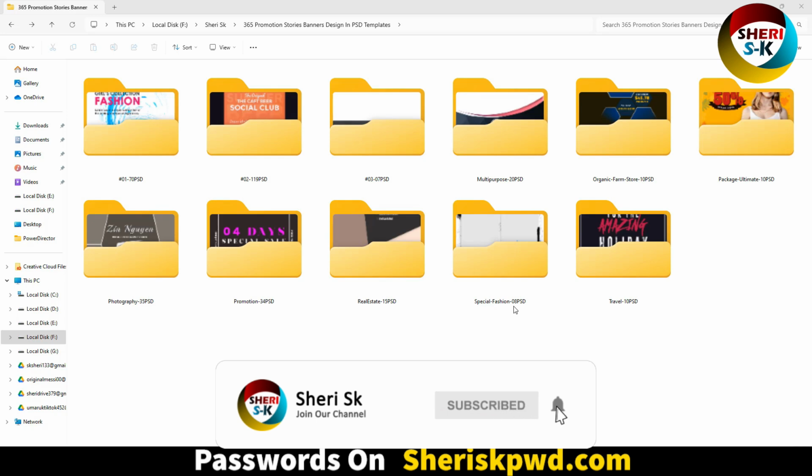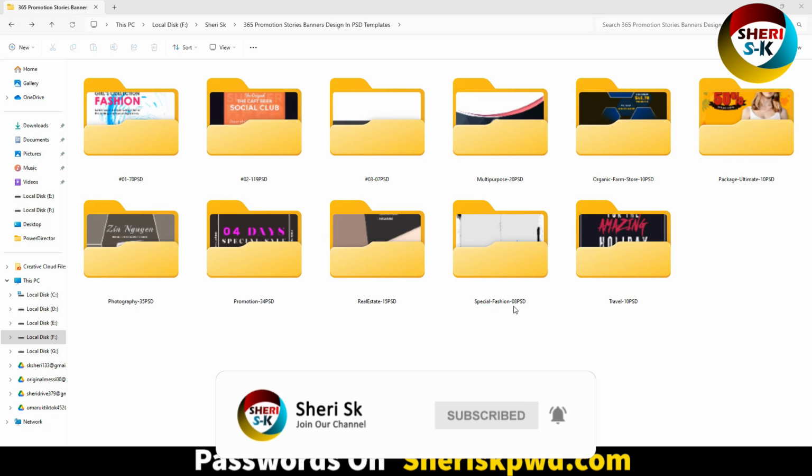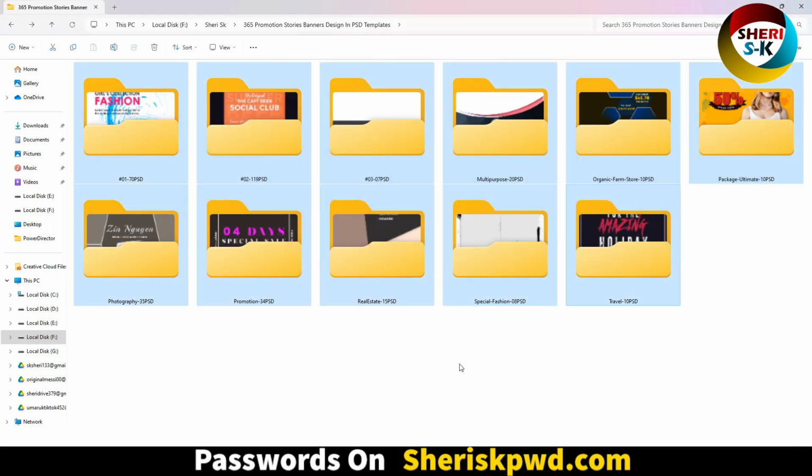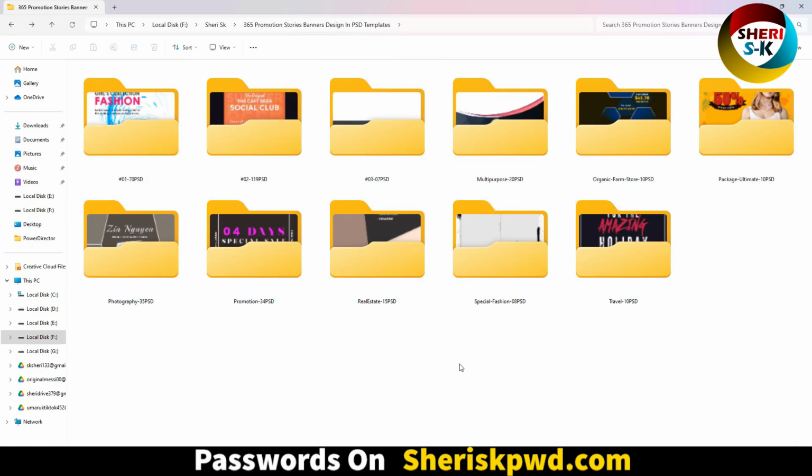And here, 365 promotion story banner design in PSD file. That means file for Adobe Photoshop. But these are password protected. First you need a subscription for access to all my files.